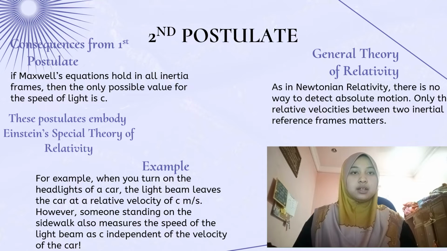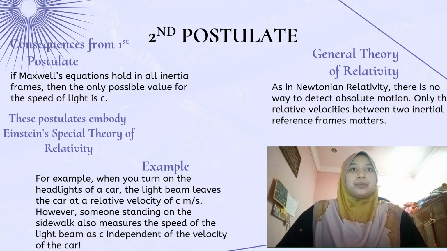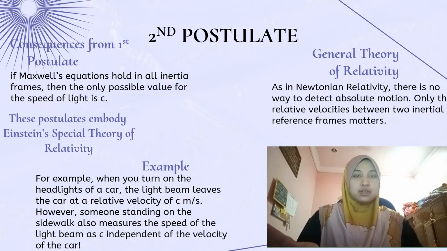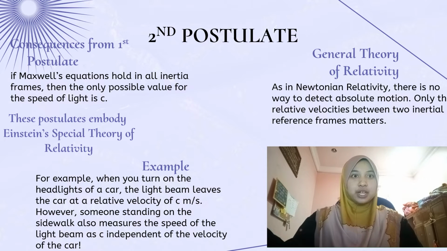Which is what we learn nowadays. So, for the general theory of relativity, as in Newtonian relativity, there is no way to detect absolute motion, only the relative velocities between two inertial reference frames matter. This also means that, from the second postulate and the first postulate,